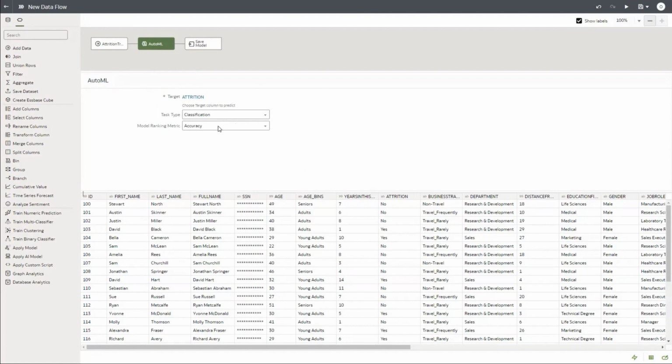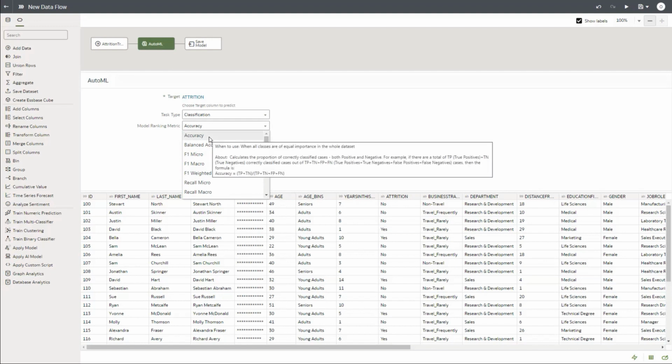And one other important factor for any machine learning model is what we call the model ranking metric. If you click on this, you get multiple metrics that could be used for ranking your models, because there are multiple algorithms that are going to be used, and the best algorithm would be finalized. Let's say if it's a balanced data, we'll go with accuracy.